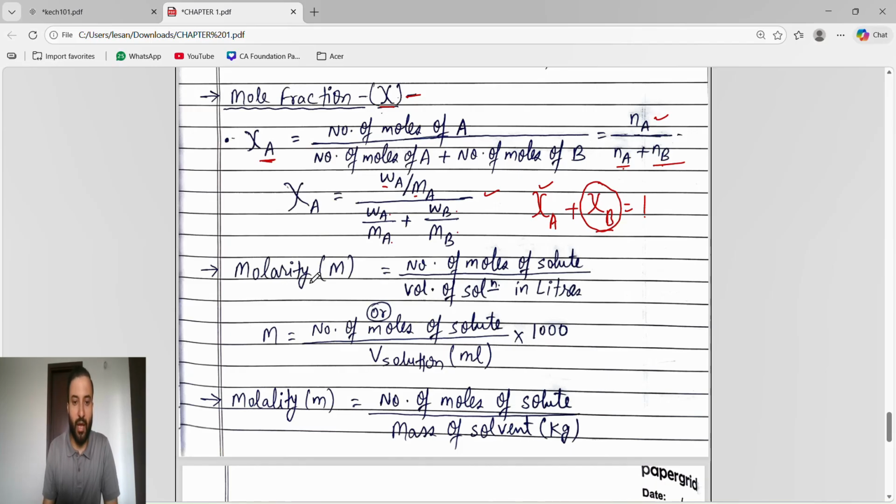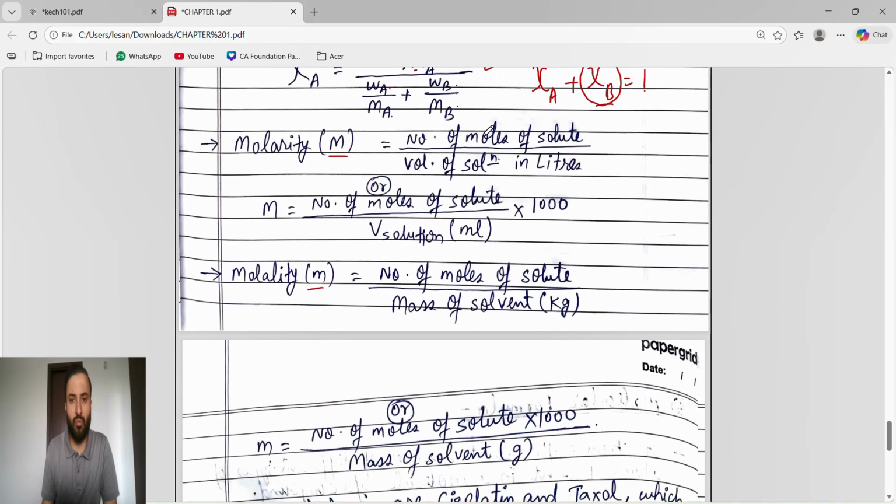Now molarity. Molarity is denoted by capital M. Molality is denoted by small m. So the formula of molarity: number of moles of solute by volume of solution in liter. Volume of solution should be in liter. If volume of solution is given in ml, the formula remains the same: number of moles of solute by volume of solution. If it's given in liter, we use this formula directly. Khalas. But if volume of solution is given in ml, then we use number of moles of solute by volume of solution in ml into 1000.